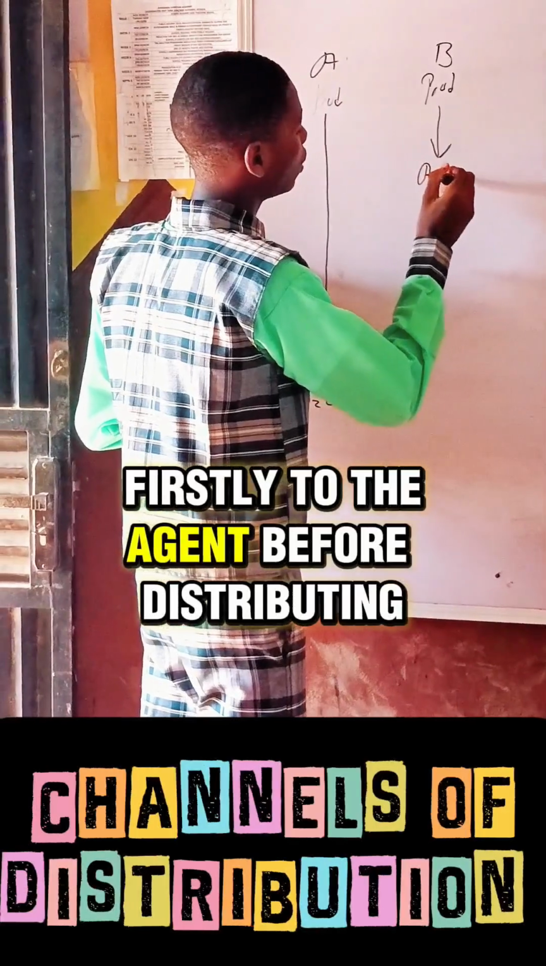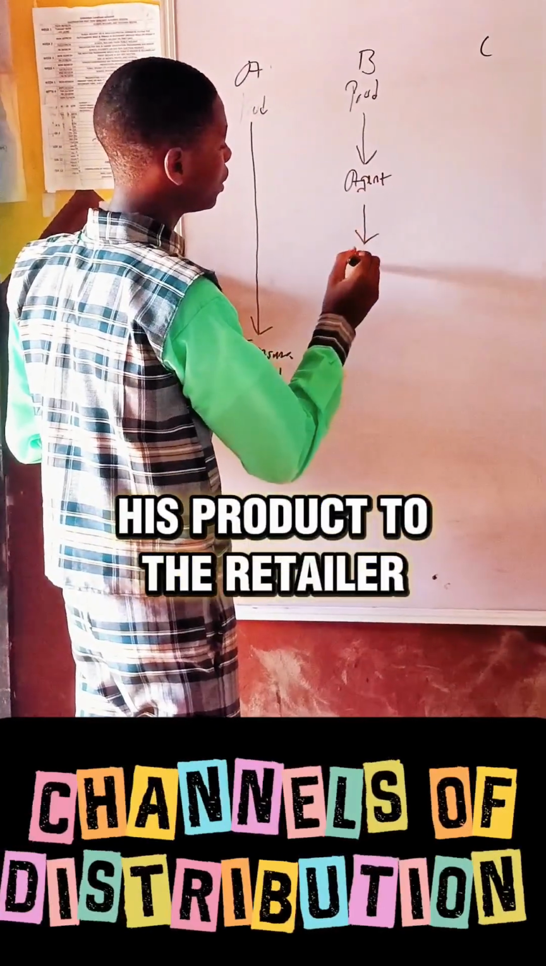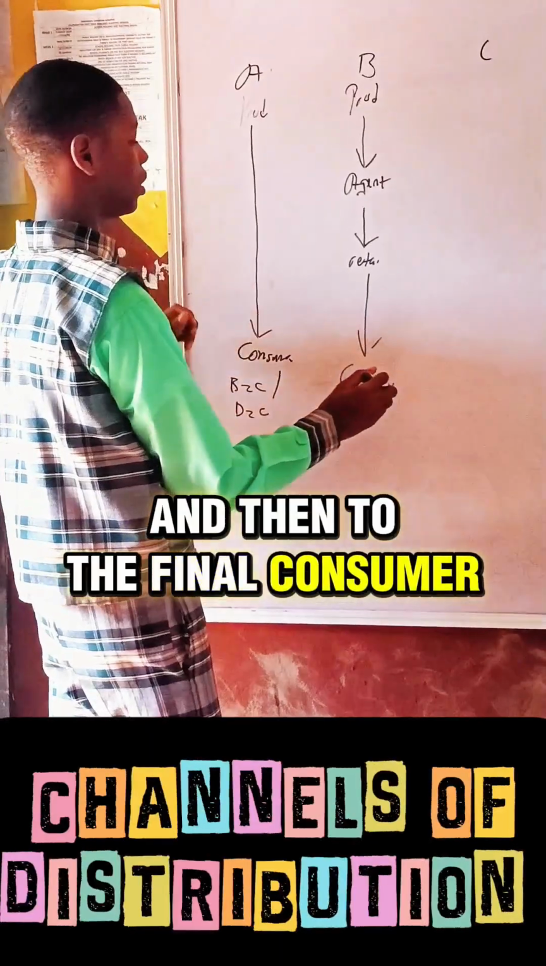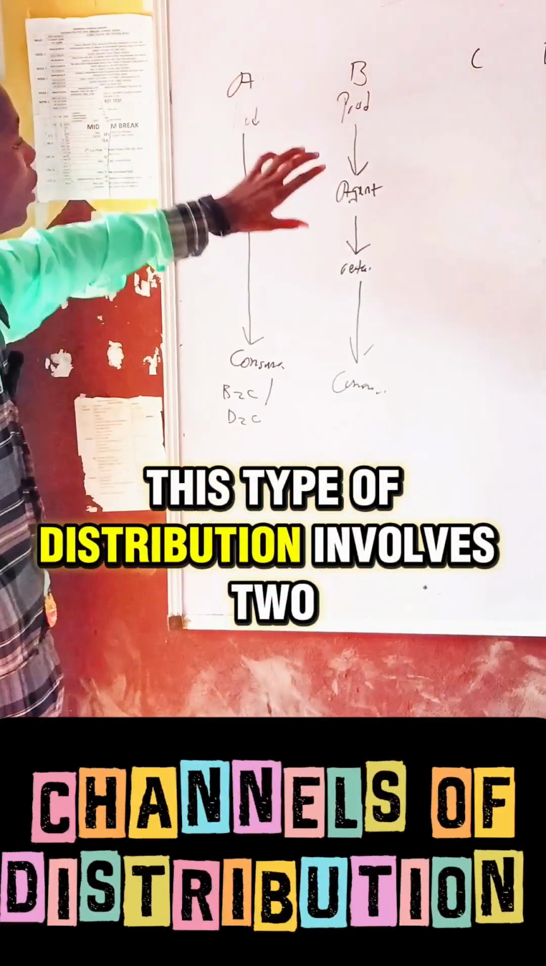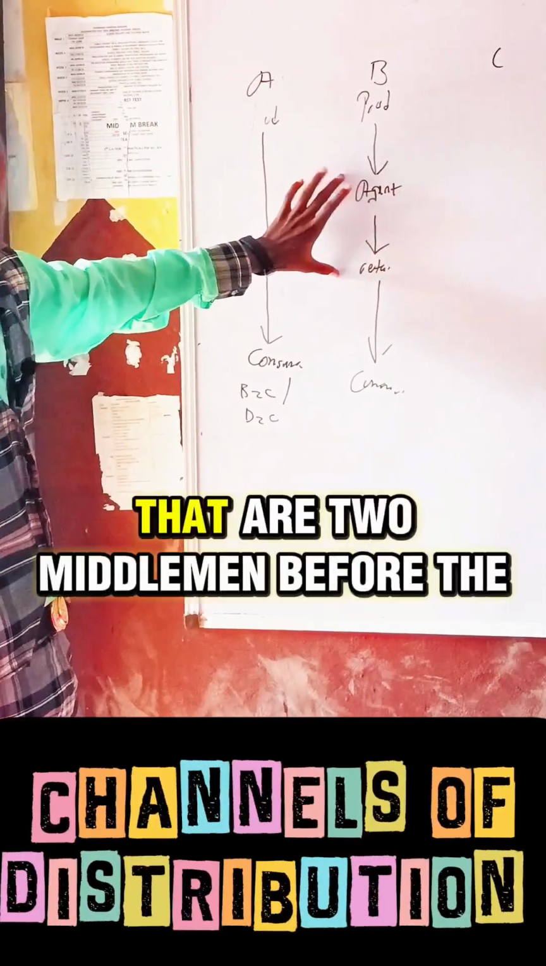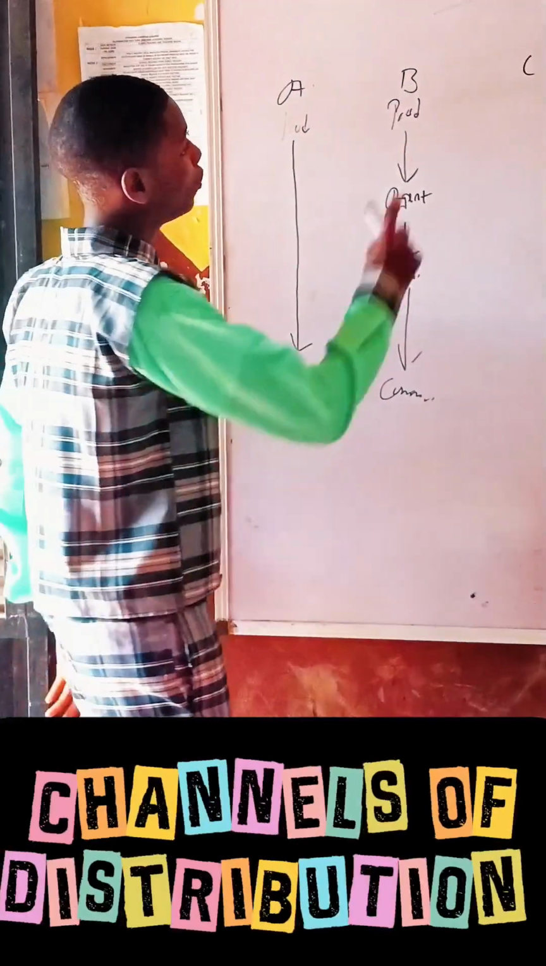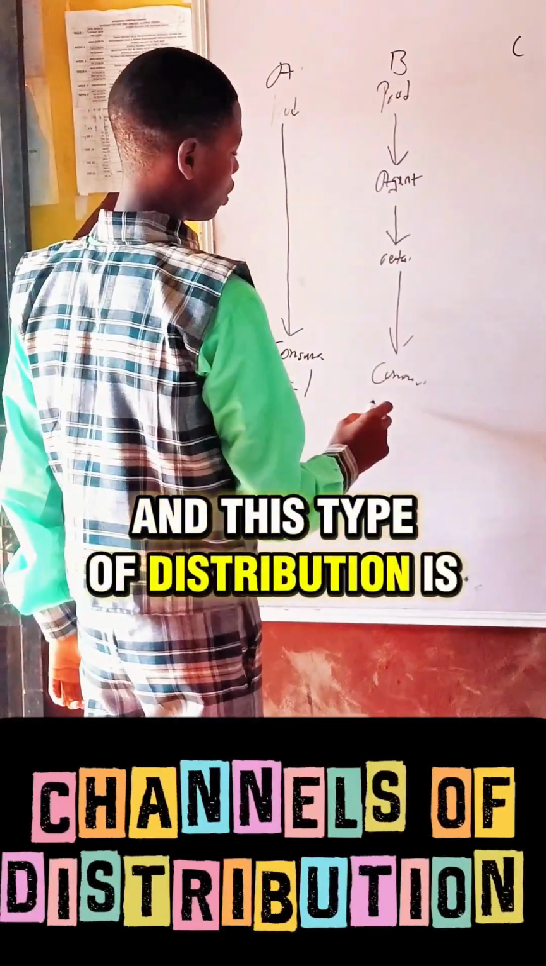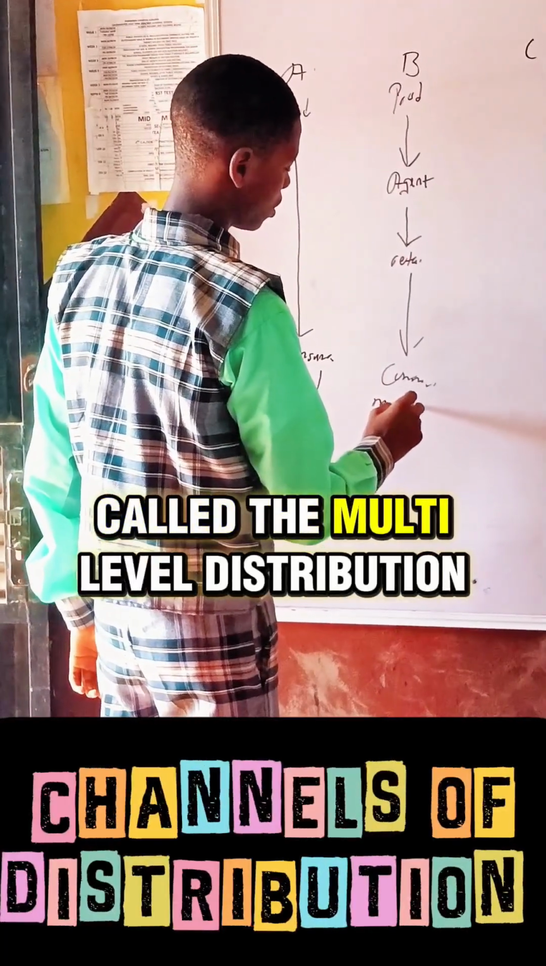The producer can decide to distribute his product firstly to the agent before distributing his product to the retailer and then to the final consumer. This type of distribution involves two intermediaries, that's two middlemen, before the product or the goods gets to the consumer. And this type of distribution is called the multi-level